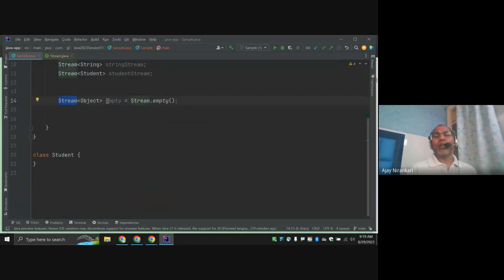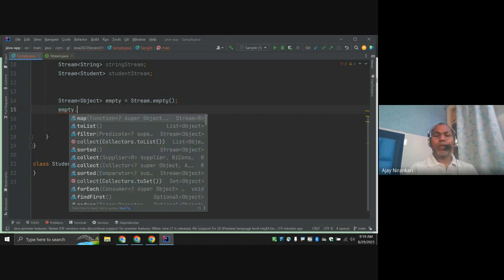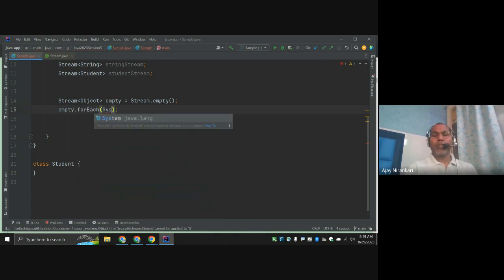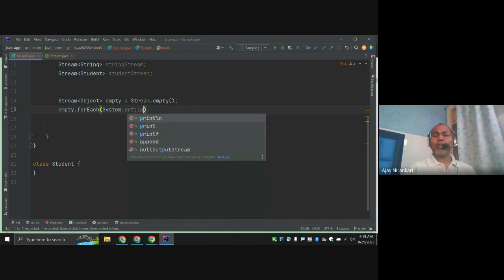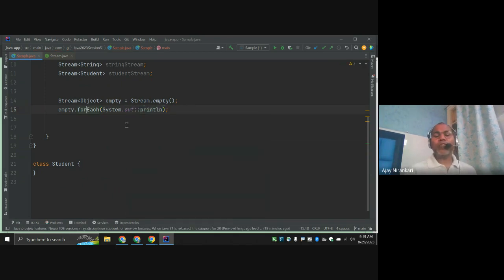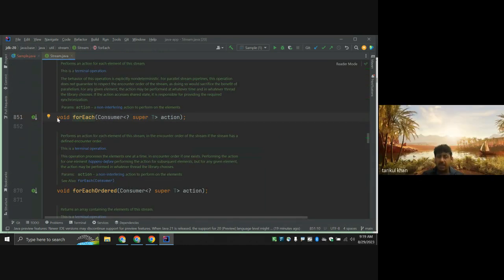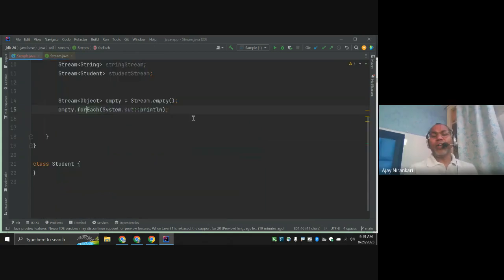We already know the forEach function, System.out.println. So here we can call the forEach function, which is also defined inside this Stream interface. Empty means nothing, no object, nothing.